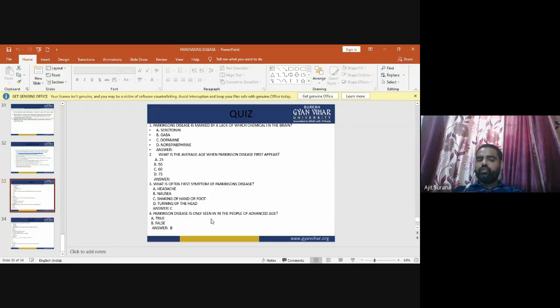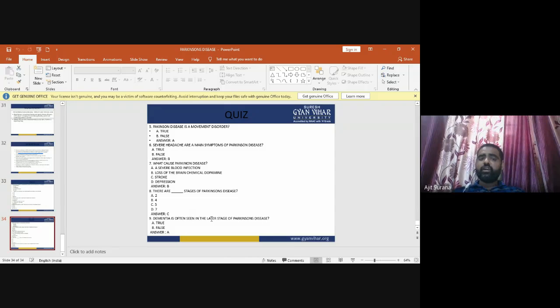Now, Parkinson disease is only seen in people of advanced age. True or false? The answer is false. Now, Parkinson disease is a movement disorder. True or false? Yes, Parkinson disease is a movement disorder. The answer is A. Now, severe headache is a main symptom of Parkinson disease. True or false? The option is B.